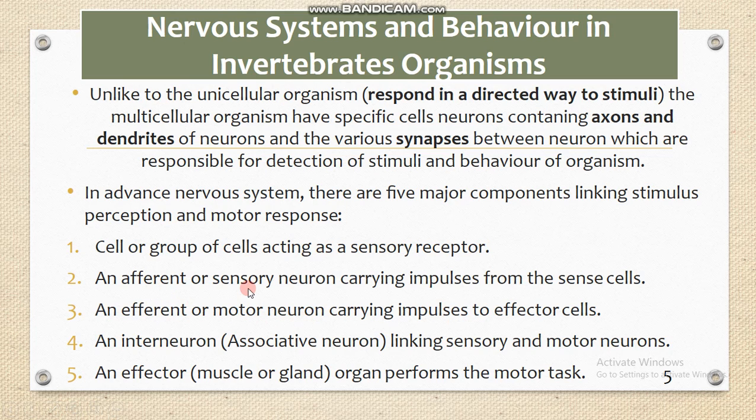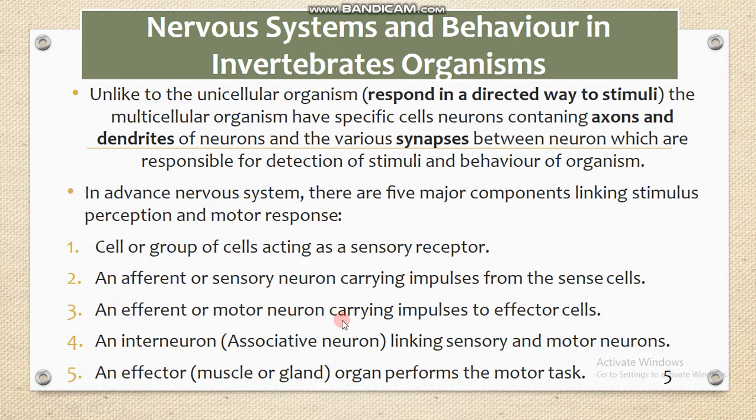The second one is the sensory neuron. After detecting the stimuli, the sensory neuron has the ability to carry the impulse from the sensory cells. For example, in the case of photoreceptors, whenever they detect any change in the intensity of light, these receptors transmit this information from the sensory cell.